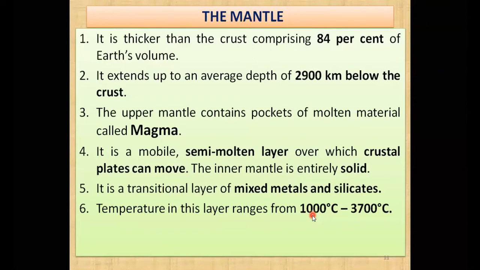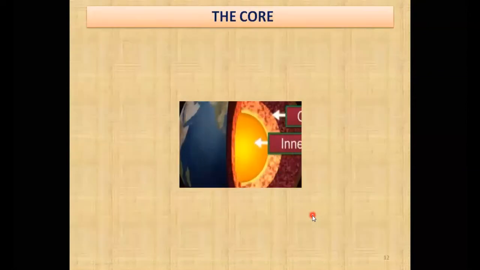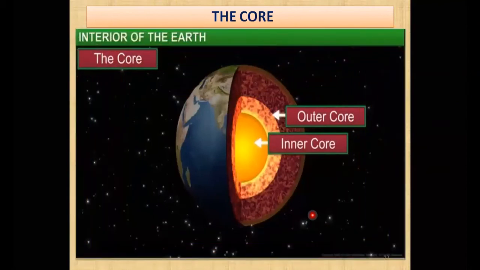Now let us move to our next part, that is the core, that you can see over here. The core over here, that is the yellow part, you can see, and that is known as the inner core. Means the core also has been divided into two different parts, that is inner core and outer core.